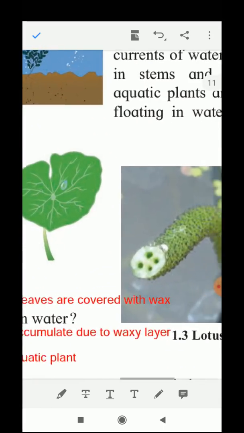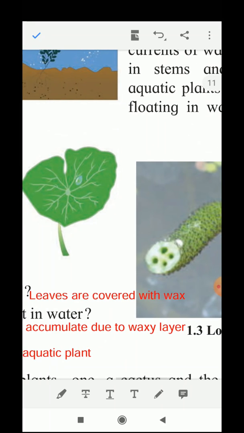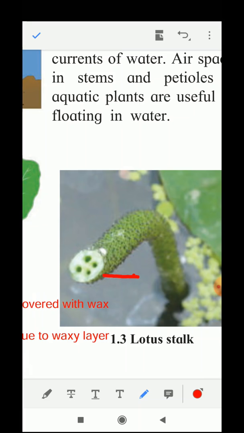Now this is the stem of lotus. So you can see here it has got air spaces in it. It is hollow from inside, and as it is hollow from inside, it is lighter in weight. Here see, these are the hollow air sacs, so it can float in the water.